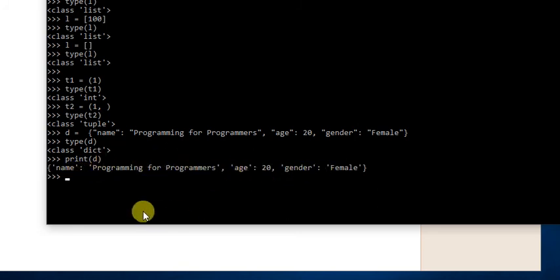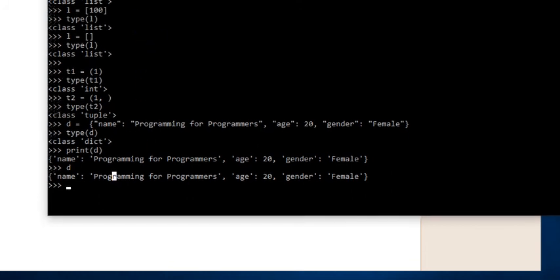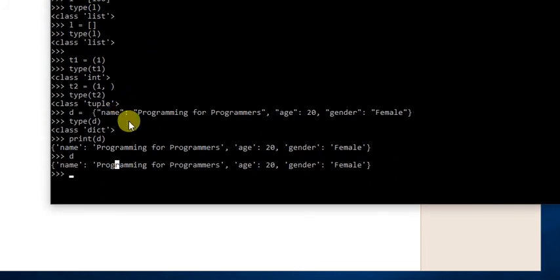Similarly, we can also just type D and hit enter. So this is how we create a dictionary. We will learn about the dictionary in depth, its properties, how to loop, and everything in detail in the next coming classes.